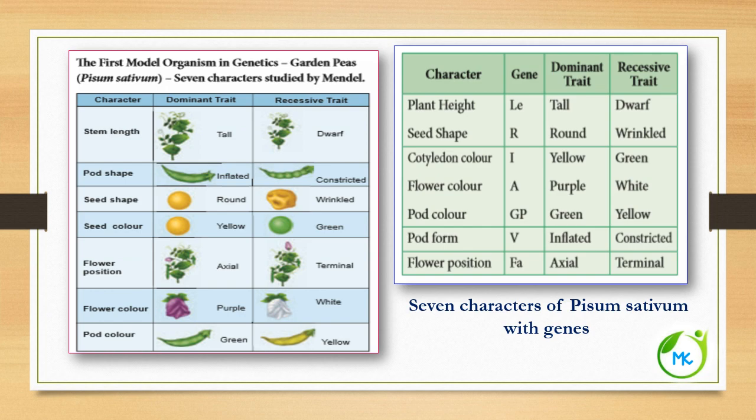In the other table, we can see the genes for the 7 characters. For stem length, that is the plant height, the gene is LE. The seed shape, the gene is R. Cotyledon color, I. Flower color, the gene is A. Pod color, GP. Pod form, V. And the flower position, FA.